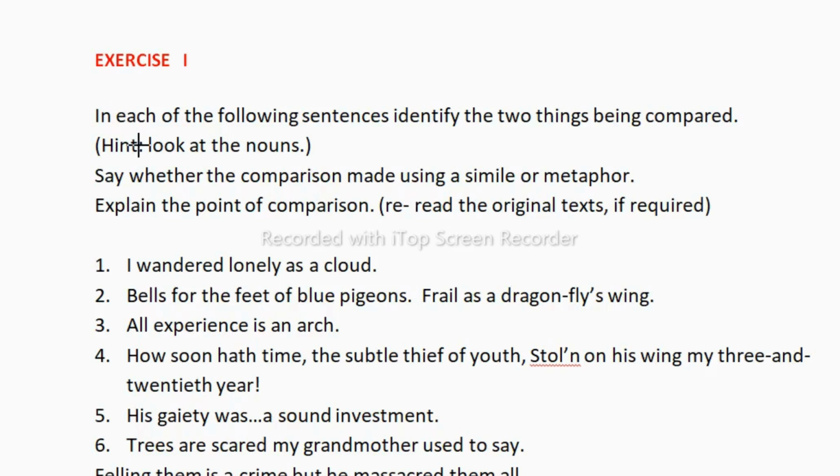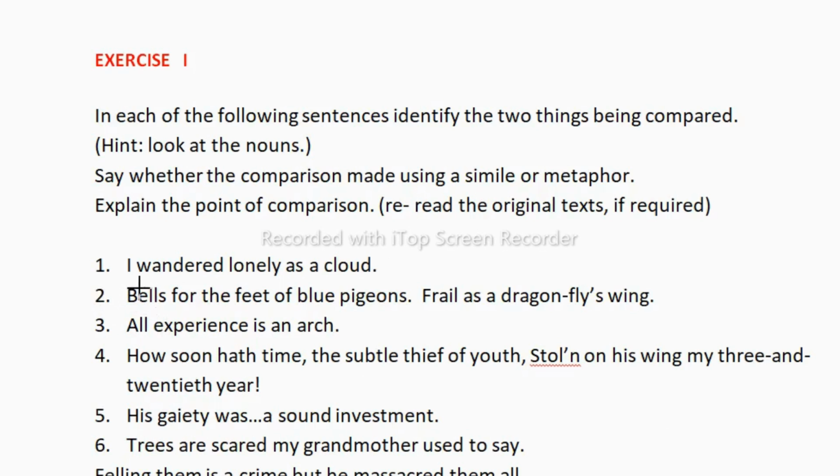So students, in this exercise, in each of the following sentences, identify the two things being compared. The hint is you should look at the nouns so that it will be easy for you to solve whether it is a metaphor or a simile. Say whether the comparison is made using a simile or metaphor. Explain the point of comparison. Reread the original text if required. In your textbook, in the bracket, they have given from which text they have taken the sentence. But in your exam, you simply get these types of sentences and they will ask you to mark whether it is a simile or metaphor. So now let us solve this.